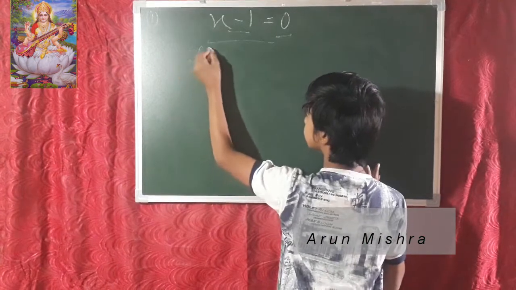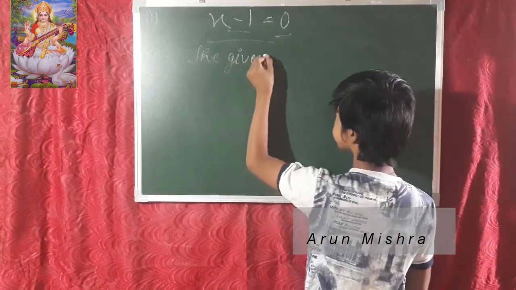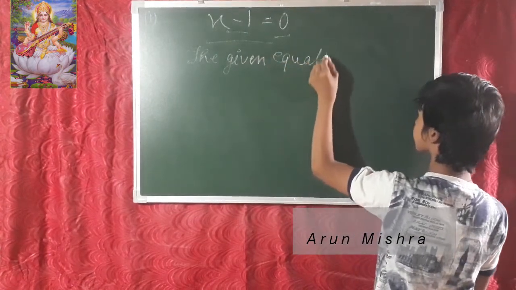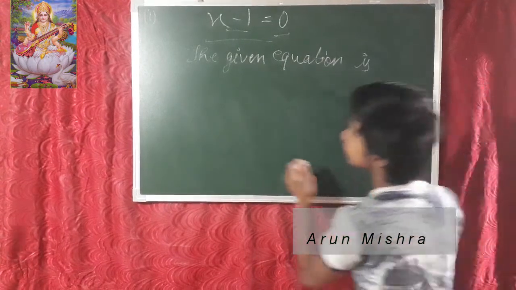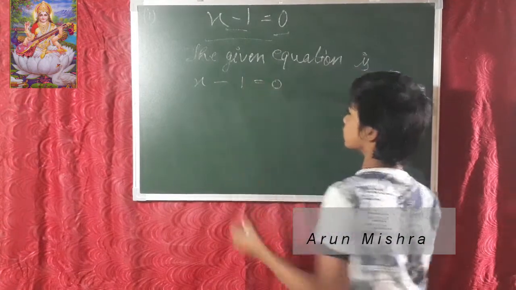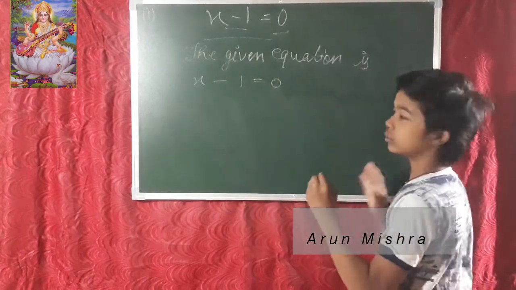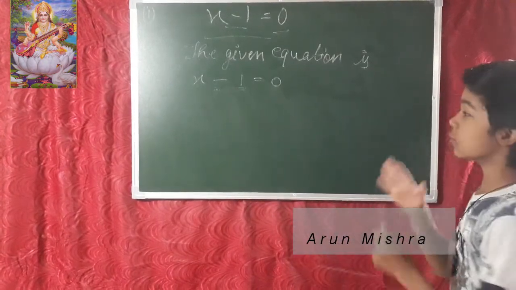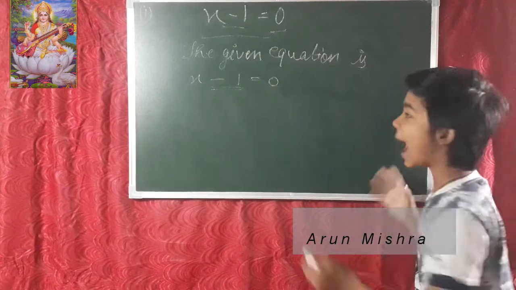The given equation is x minus 1 is equal to 0. Now the second step is to add 1 to both the sides, because it is being subtracted on the LHS. When it goes to the RHS side, it will add with the RHS.